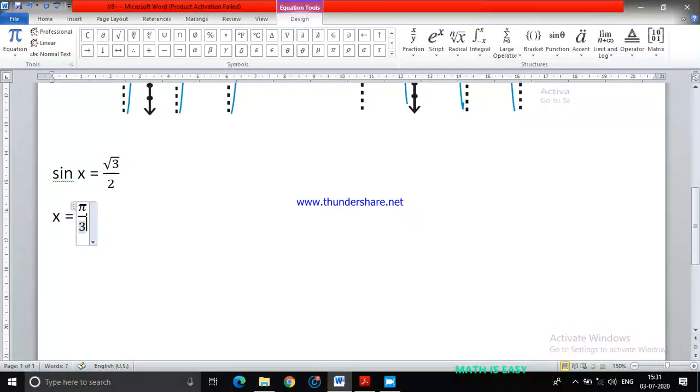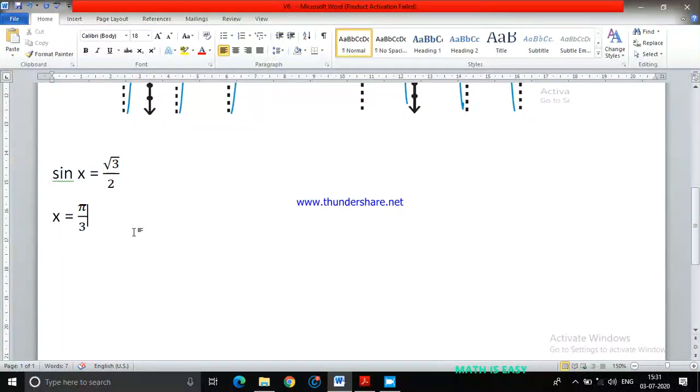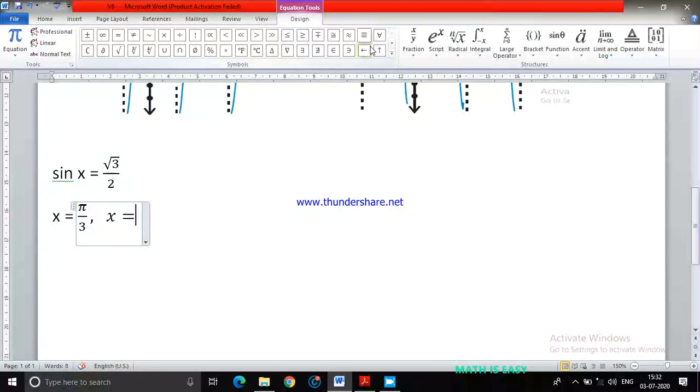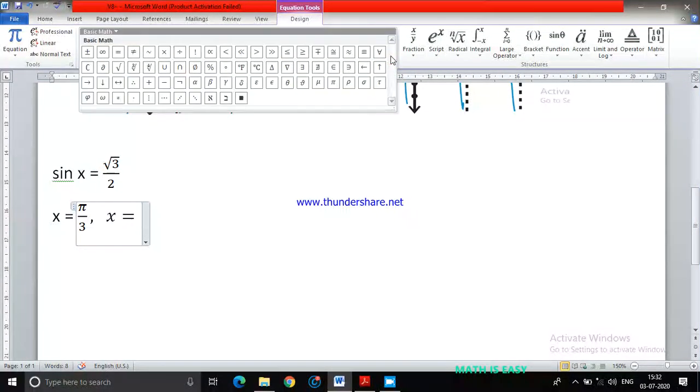So for one value of x, this is positive. So what about the other value of x? Sine can be positive in the second quadrant. So second quadrant means, how do I write the second quadrant? Pi minus pi by 3. So x equals pi minus pi by 3. I think pi minus pi by 3 also lies in the second quadrant only.